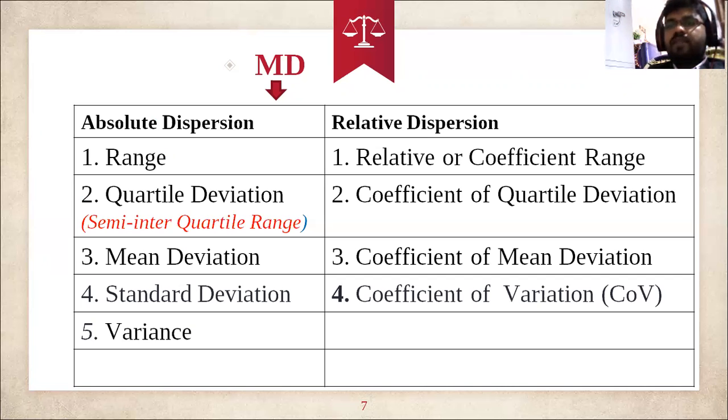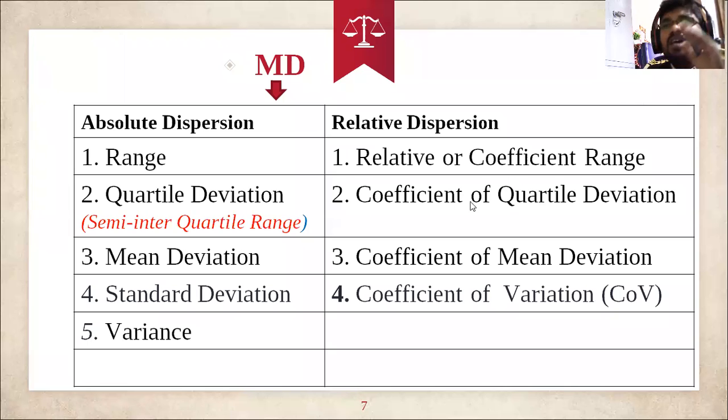When you are shopping, the shopkeeper will ask what your range is to purchase a particular shirt or dress. We may say 300 to 500, or 700 to 1000. That is, the range is 300 only: 1000 minus 700. The highest value is 1000, the lowest value is 700, whatever we have given in the data. Okay, 300 is the range.